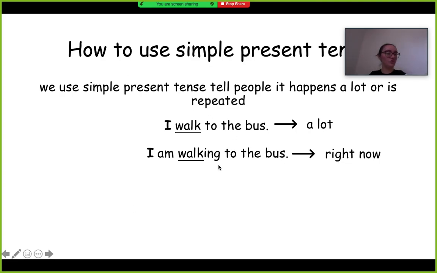So these are two different verb tenses, right? This is progressive or continuous, right? Walking. And this is walk, which is simple present tense, meaning that you do it a lot. So it's present, which means now, but it means that you do it a lot. Kind of confusing, I know. But just remember that if it's just this and it has an S at the end, or if it's just a simple verb, you can use it with the subject and you just put those two together and it means that you do it a lot.